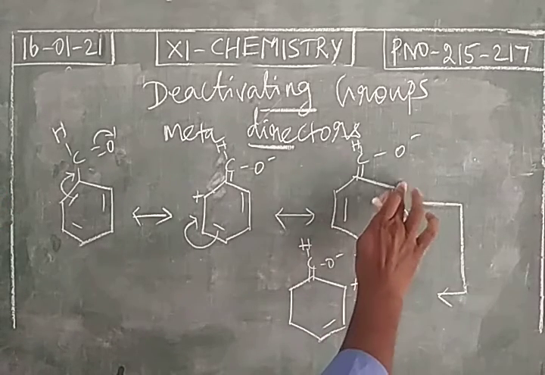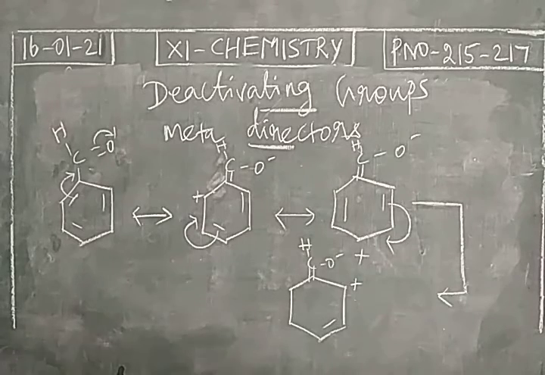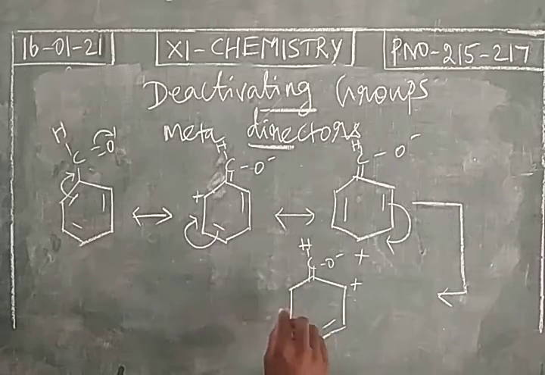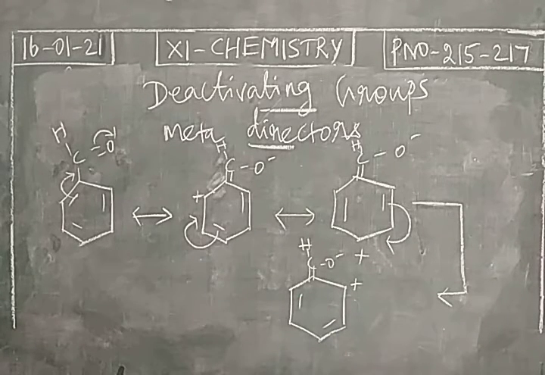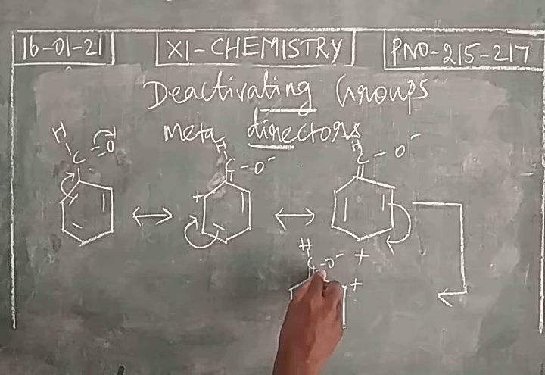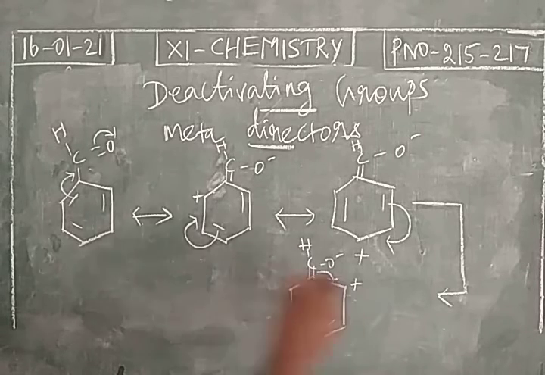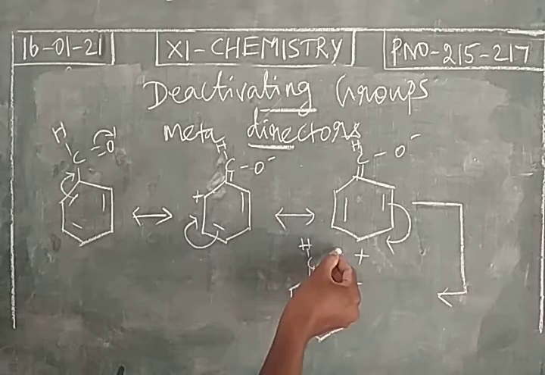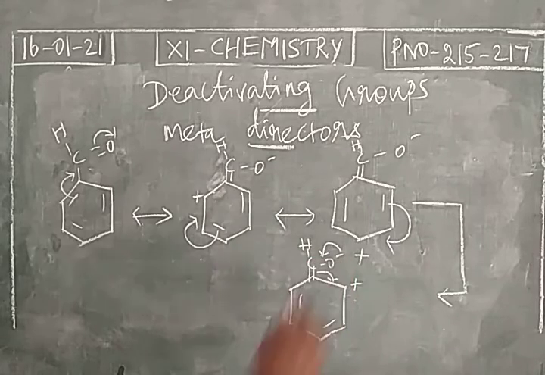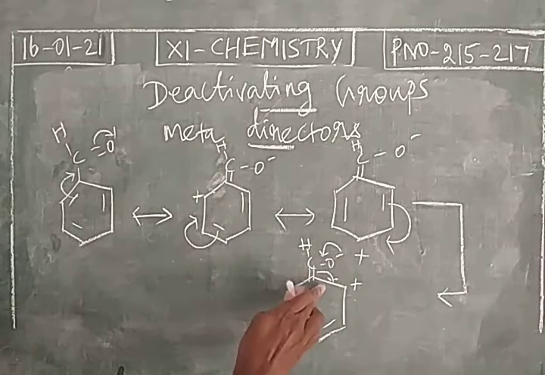So due to that, positive charge will be at the 2nd position. To balance this, the pi electron will be shifted again here, and this electron will be shifted here. Carbon gets positive charge due to this shifting.